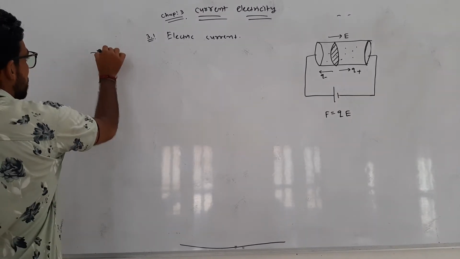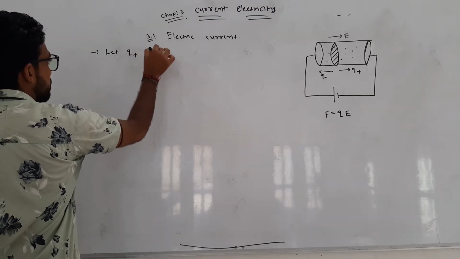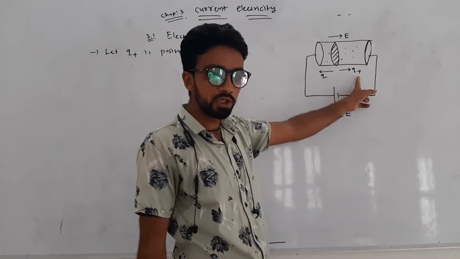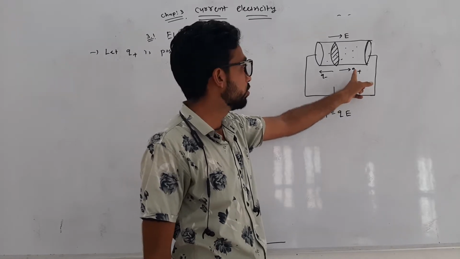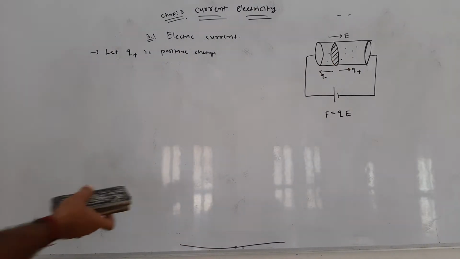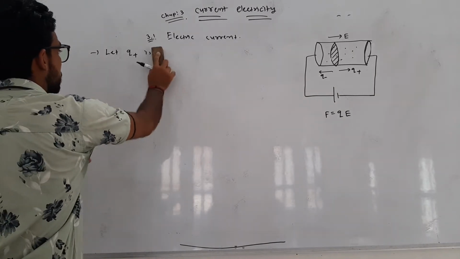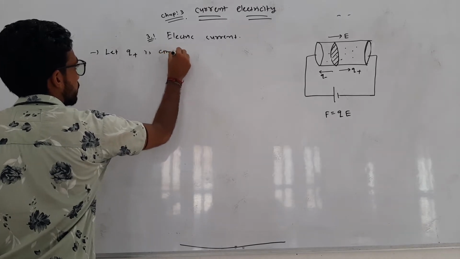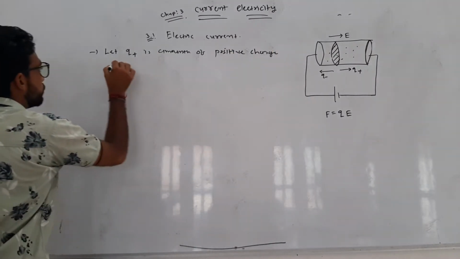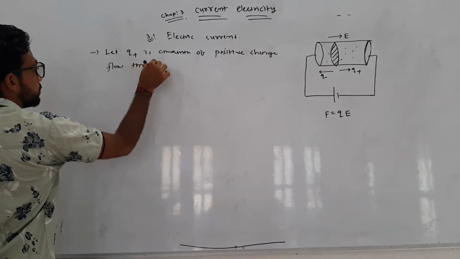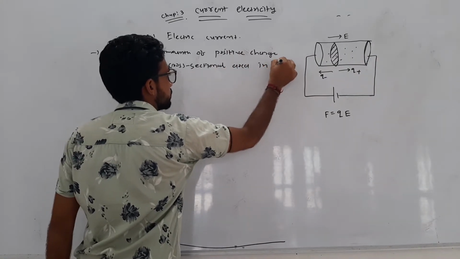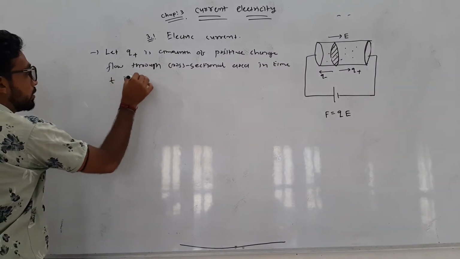For that, let q plus be the amount of positive charge flowing through this cross-sectional area in time t in the forward direction.